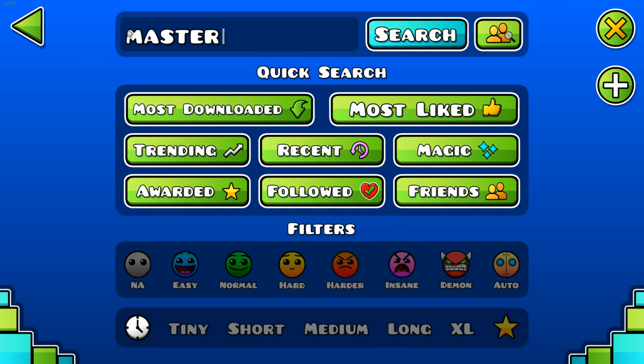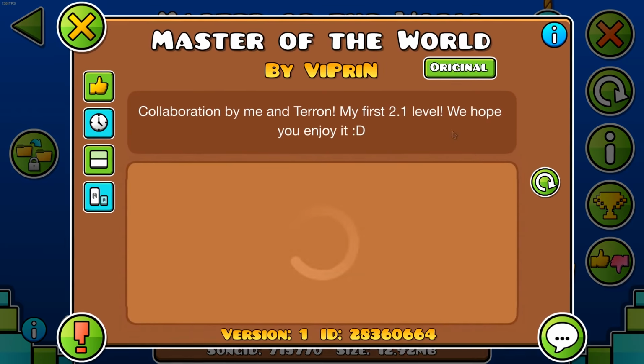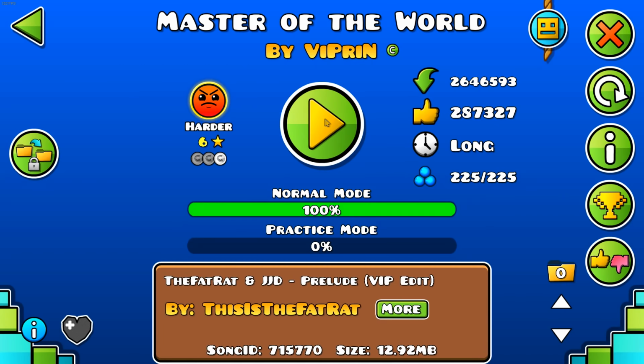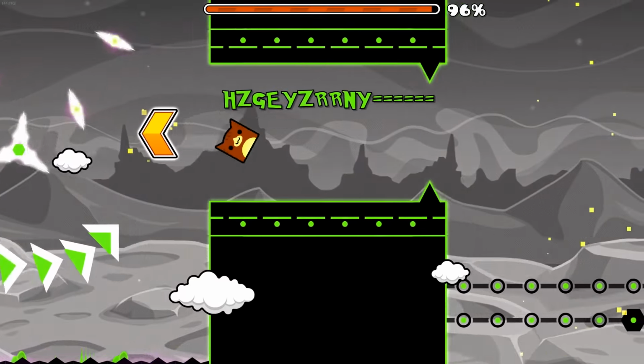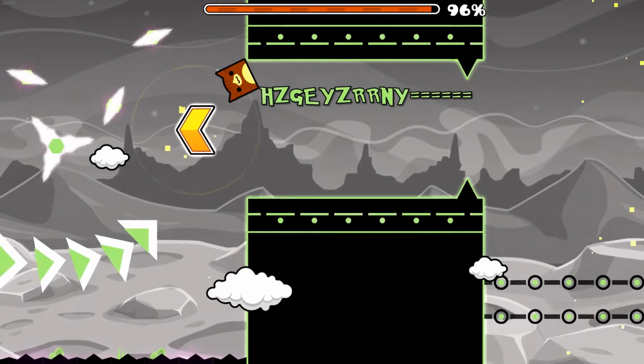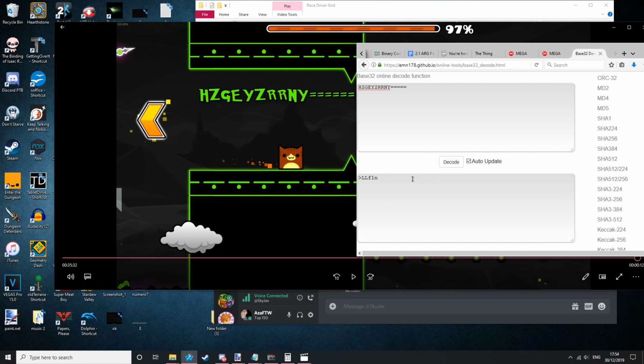Now, the second part of the password is from the message in the Pastebin. It indicates to Master of the World by Viprin, which is a level. Right at the end of this level, we can see that there is some text, and this is actually base 32. When we decode the base 32, we get the second part to the password.